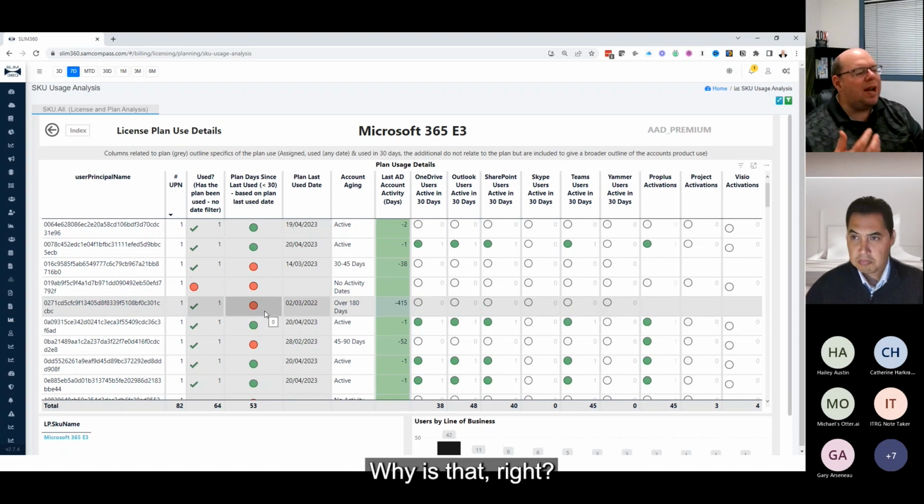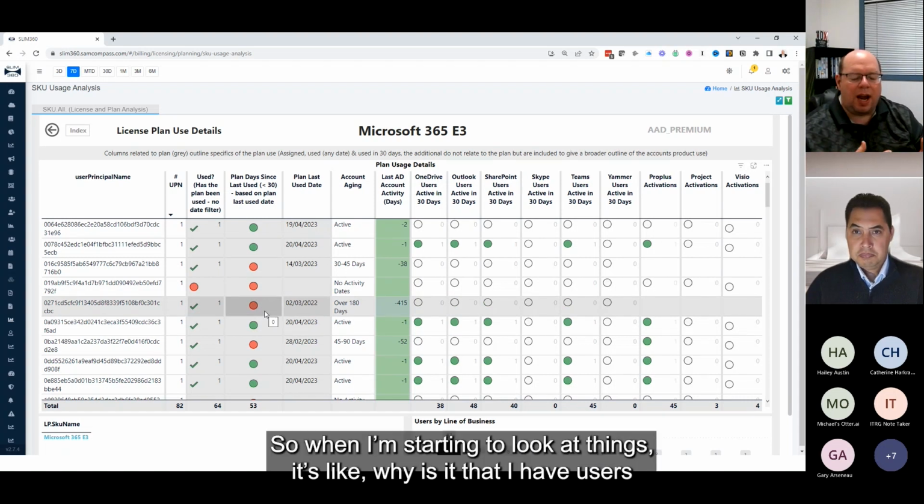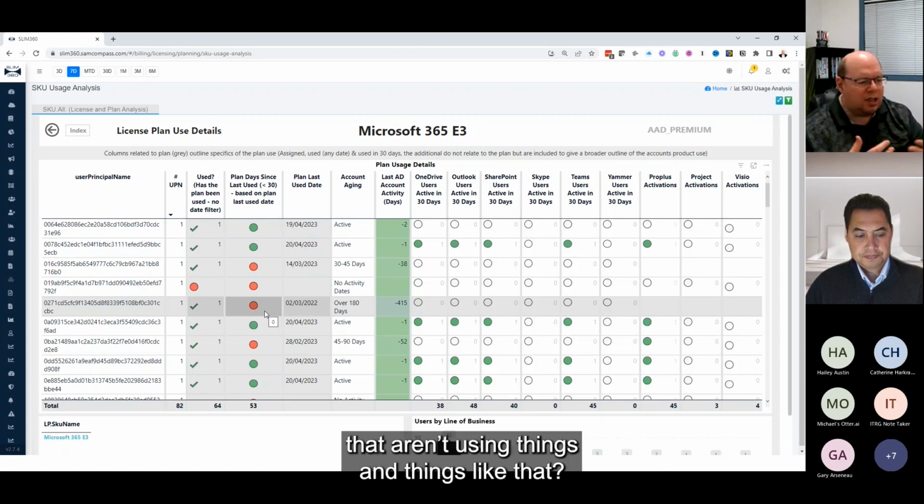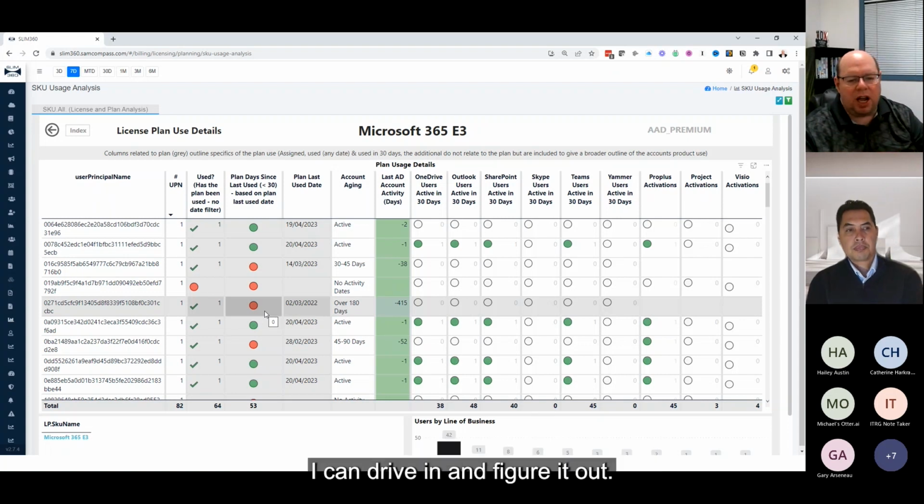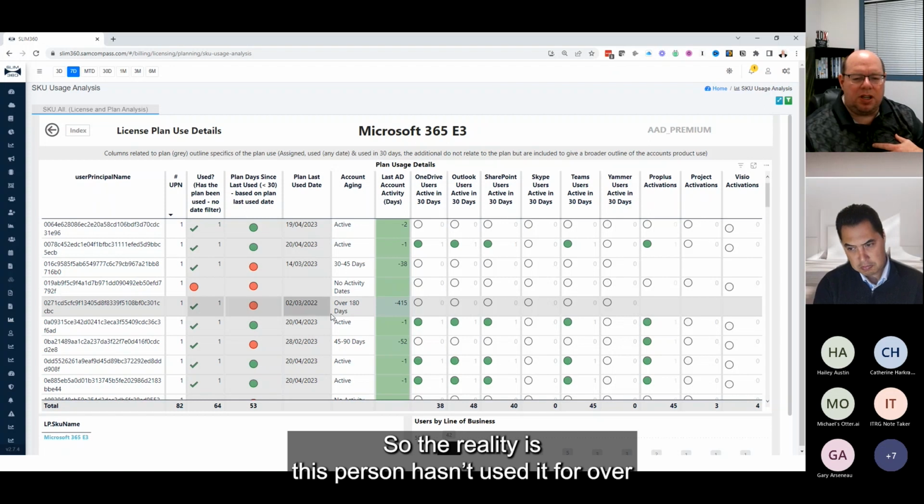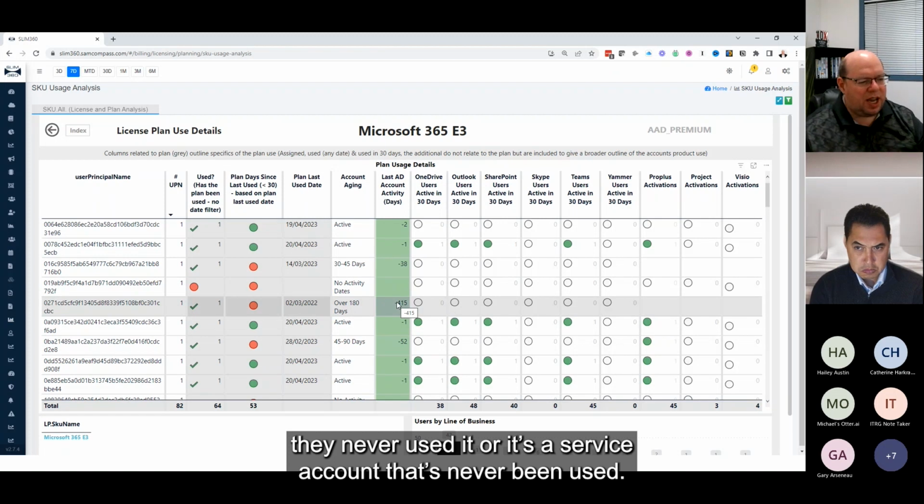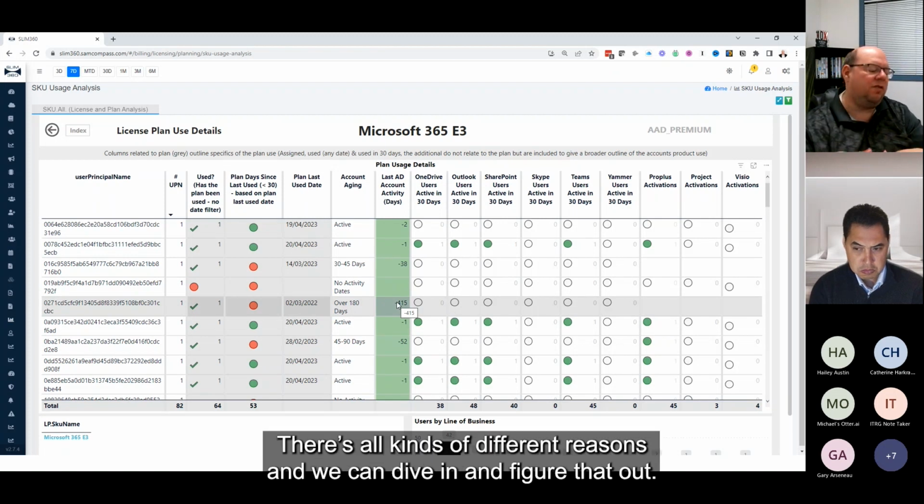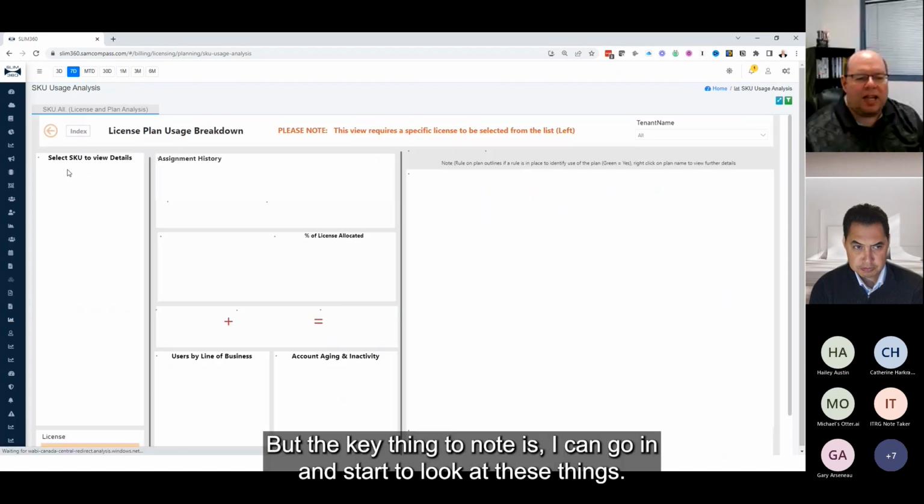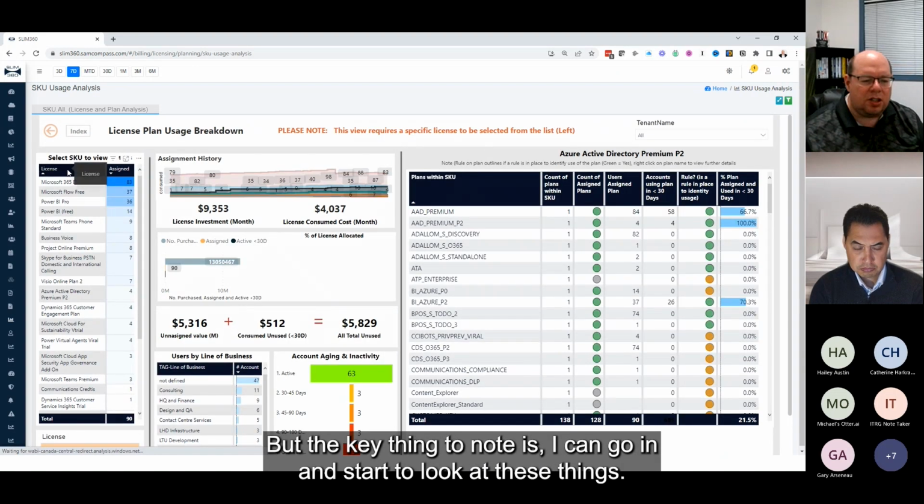Why is that? Right? So when I'm starting to look at things, it's like, why is it that I have users that aren't using things? I can dive in and figure it out. So the reality is this person that hasn't used it in over 415 days was probably somebody that was given an account that never used it, or it's a service account that's never been used. There's all kinds of different reasons, and we can dive in and figure that out, right? But the key thing to note is I can go in and start to look at these things.